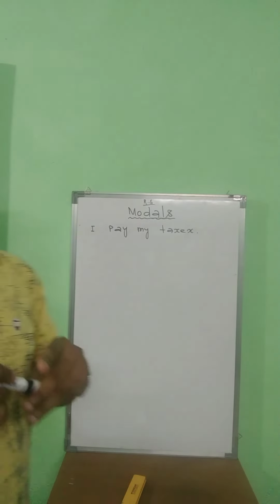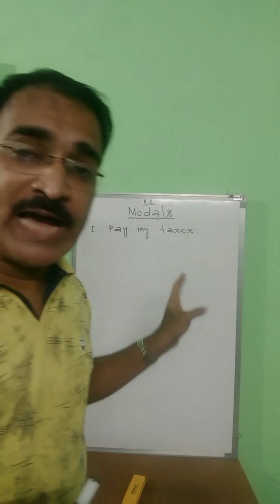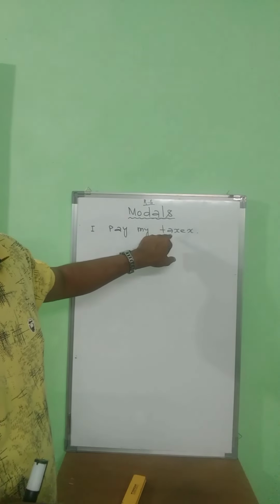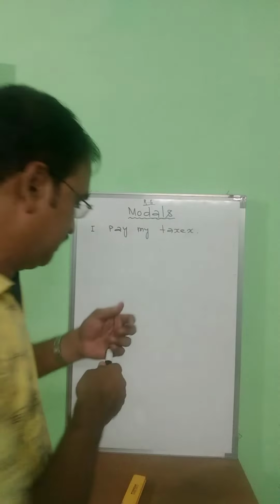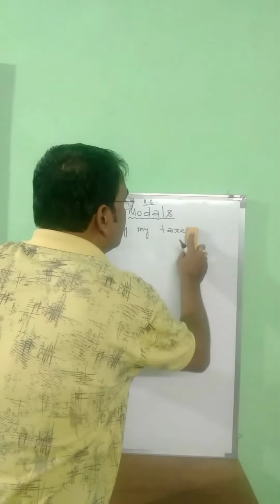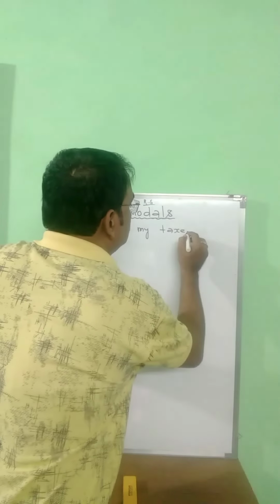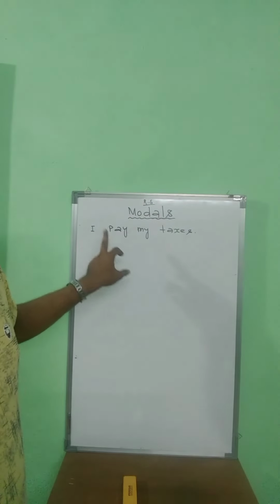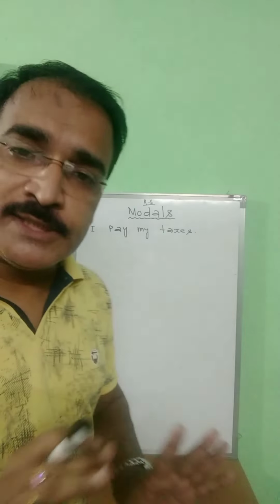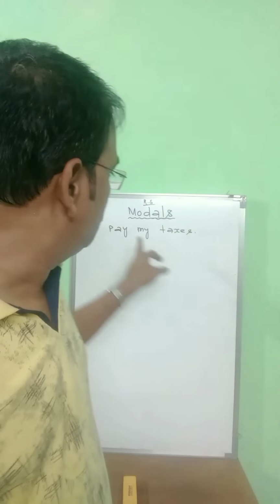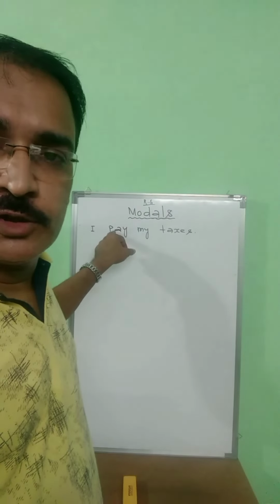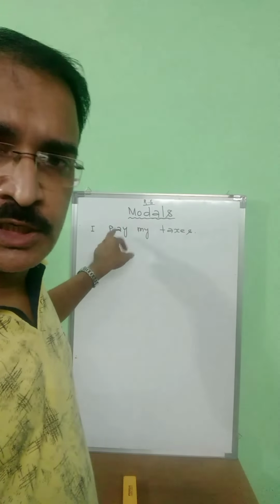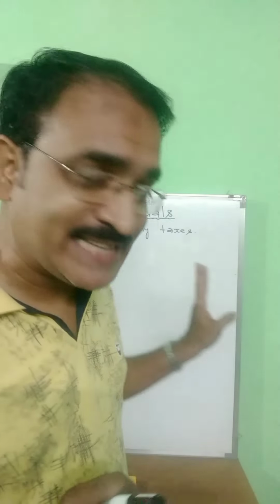I pay my taxes. This one, no modal is used here. This is a plain sentence, only the verb pay. The base verb, the main verb, is used here. No modal is used in this sentence.